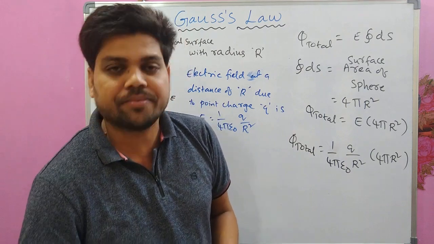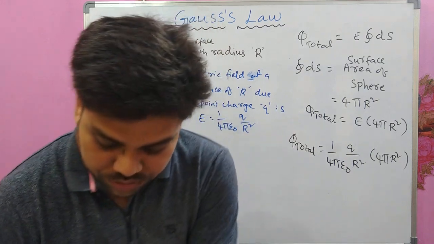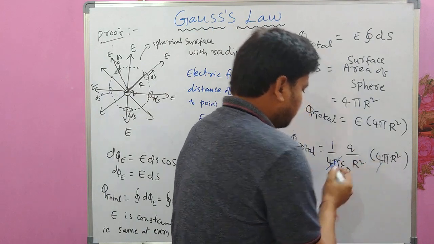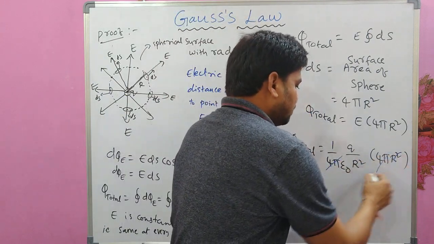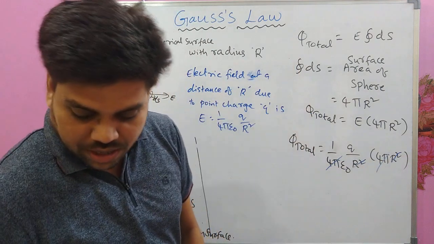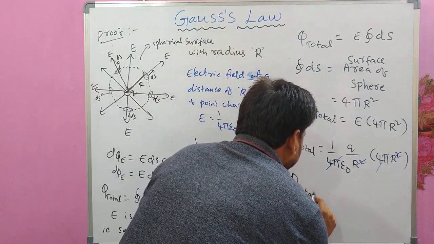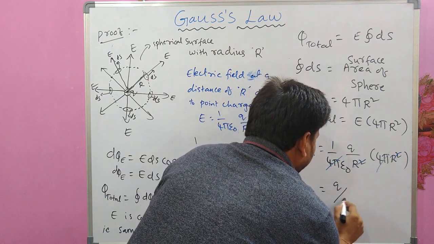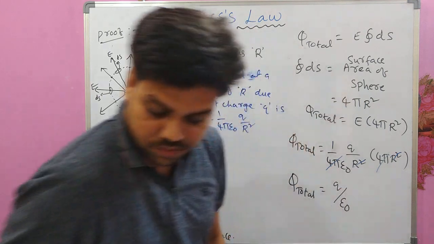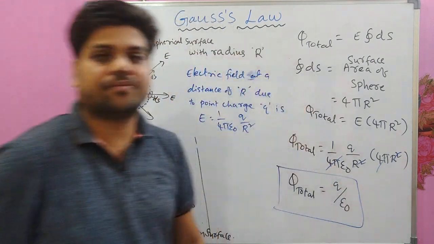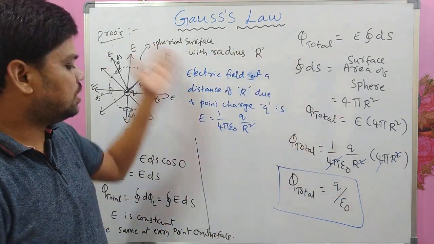q by r square. So now if you see this, you can cancel 4 pi with this 4 pi and r square with this r square. You are left with pi total as q by epsilon naught, which is our Gauss law. The proof for Gauss law.